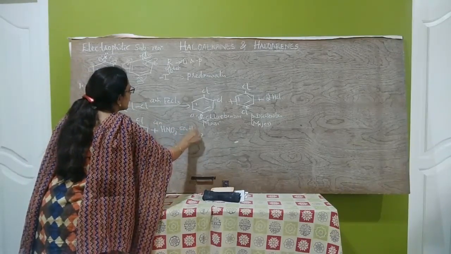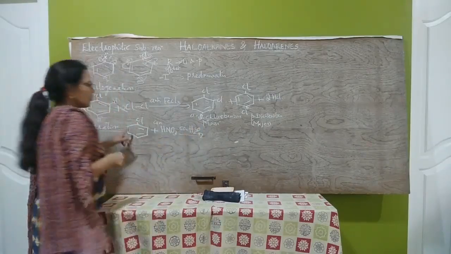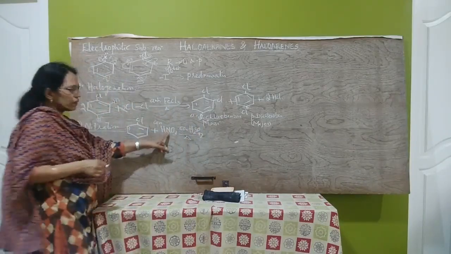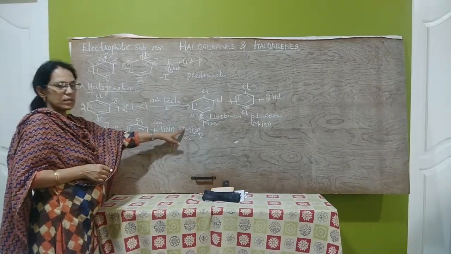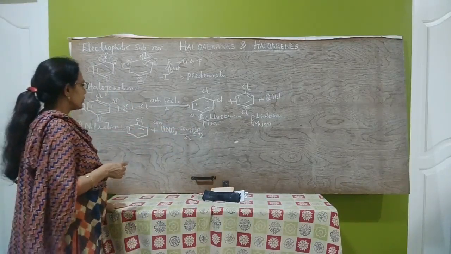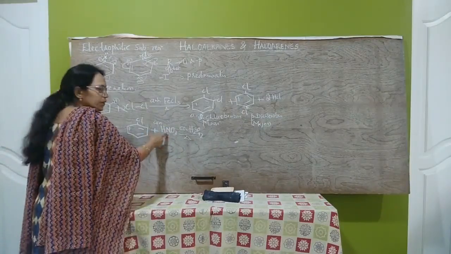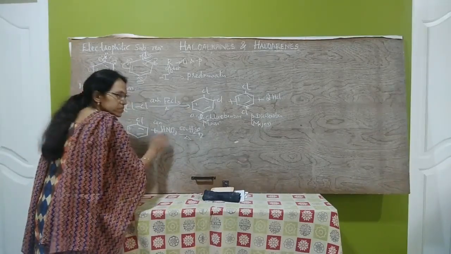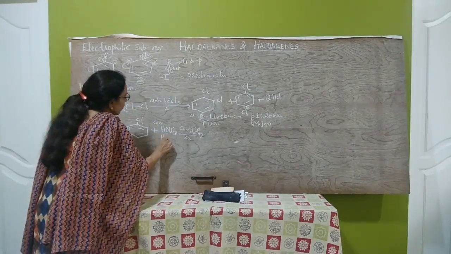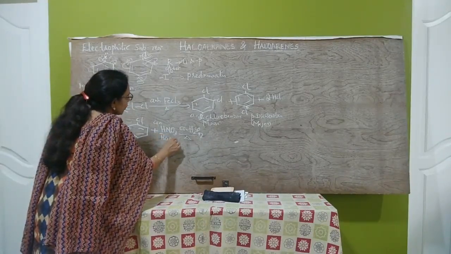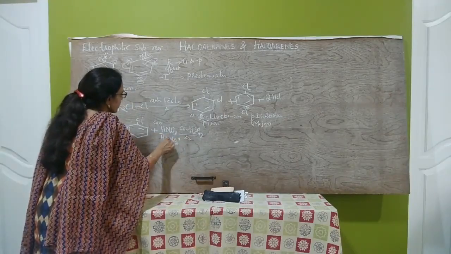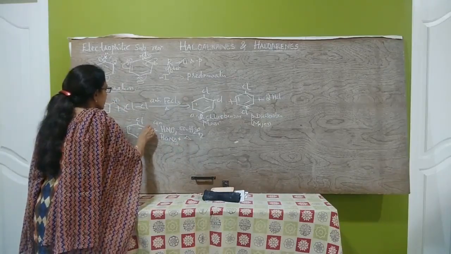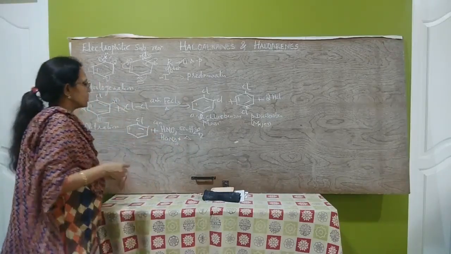So when chlorobenzene is heated with concentrated nitric acid in the presence of concentrated sulfuric acid, this HNO3 ionizes, dissociates to OH minus and NO2 plus. So NO2 plus is the electrophile which attacks in ortho and para positions.